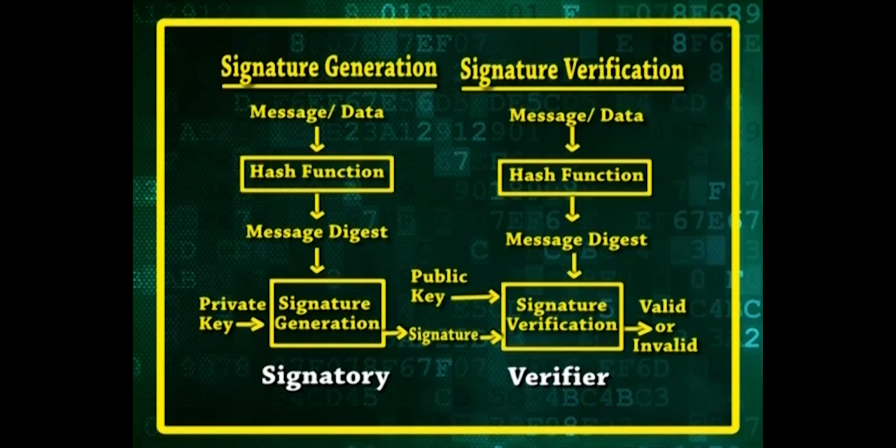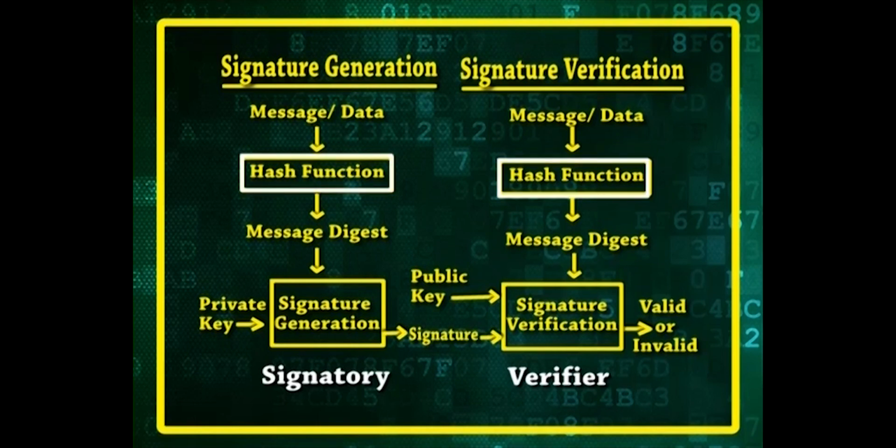A digital signature algorithm includes a signature generation process and a signature verification process. A signatory uses the generation process to generate a digital signature on data and a verifier uses the verification process to verify the authenticity of the signature.